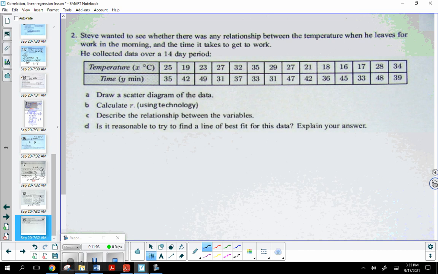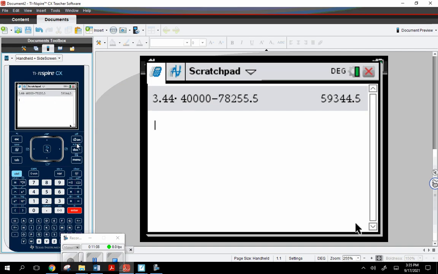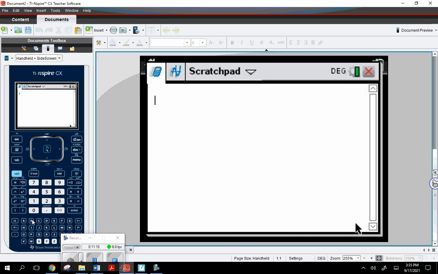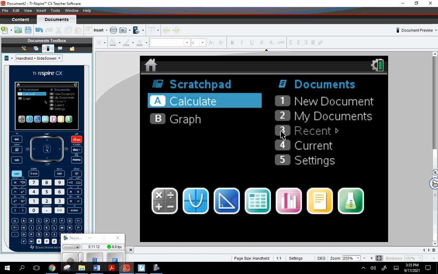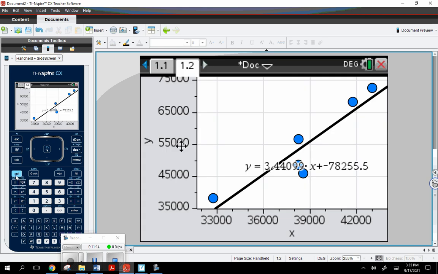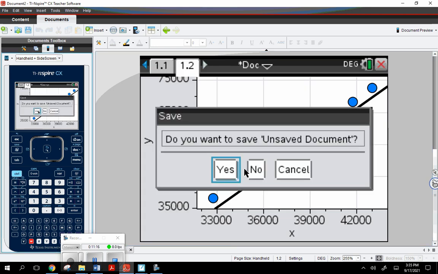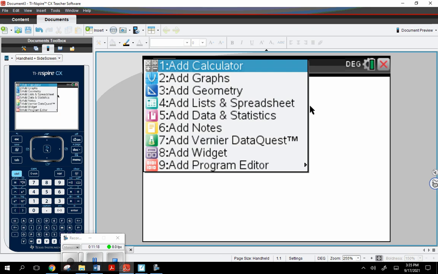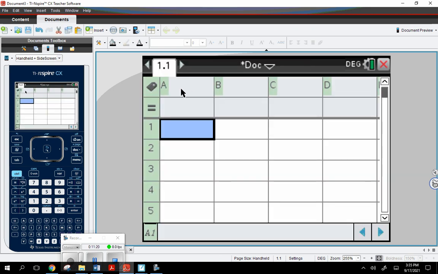Okay, so let me come on back here. Now I'm going to document B out of this, but when I come back over here to current, I want to go ahead and erase that. So Control W, no, I don't want to save it. Okay, so new document, lists and spreadsheets. Okay, there's X again. As always, we're going to avoid this equals row. And again, somebody, if you could tell me the 28 elements. What are the 14 temperatures?